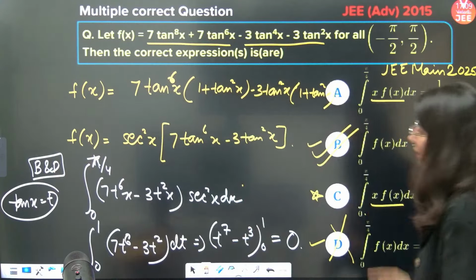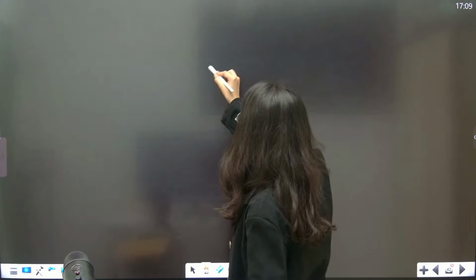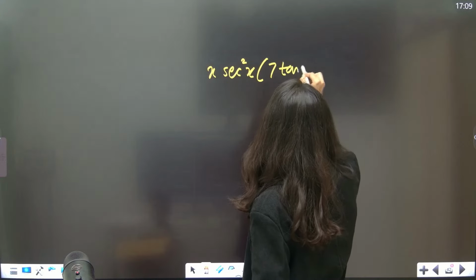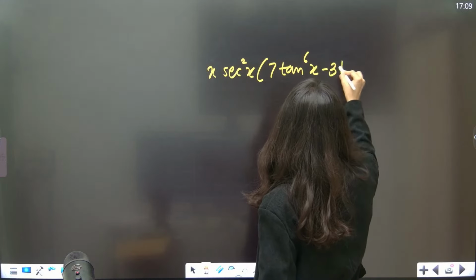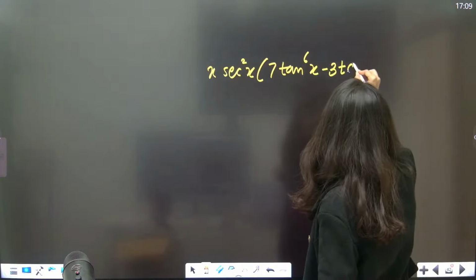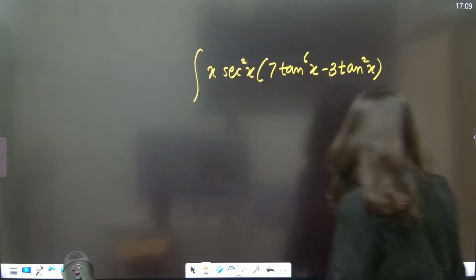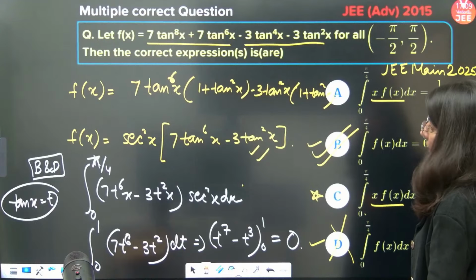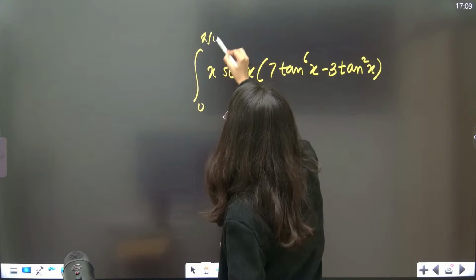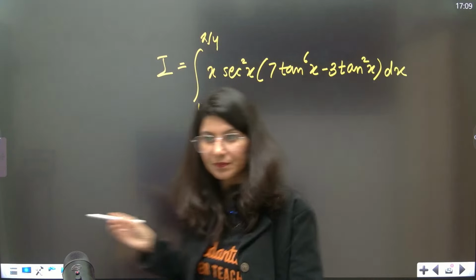Now x f(x). f(x) is right here, correct? Now what we have to calculate is x f(x). So x sec square x, 7 tan power 6x minus 3 tan square x, and this is 0 to pi by 4 again, and this is the integration which you are looking for. Perfect.